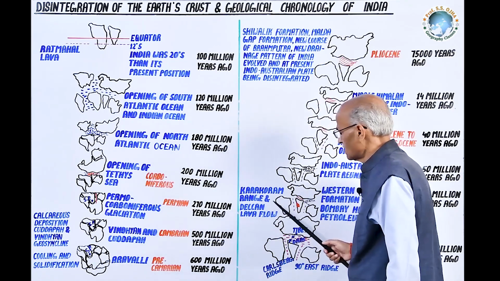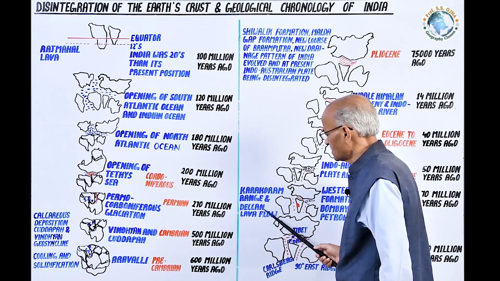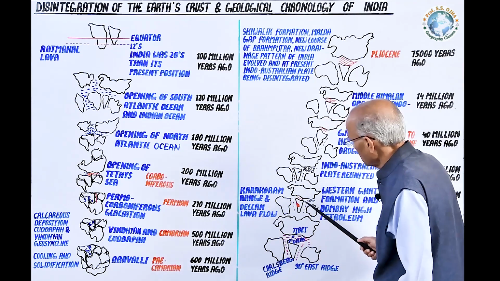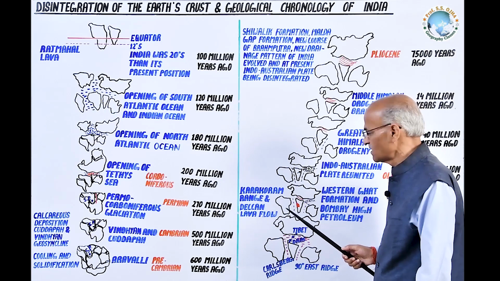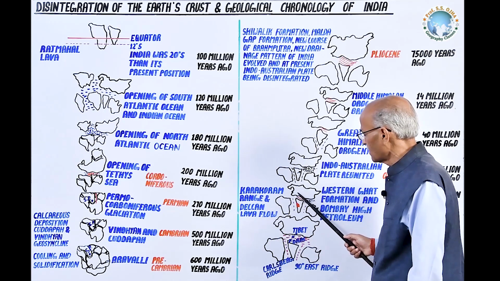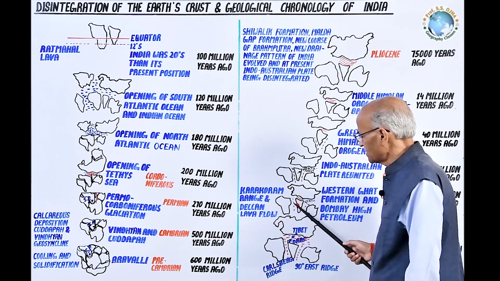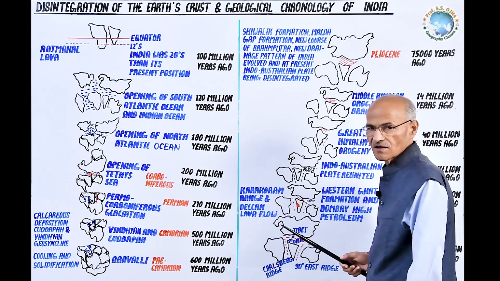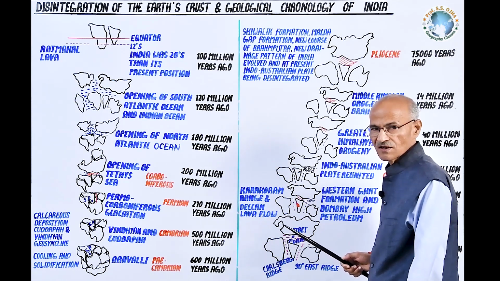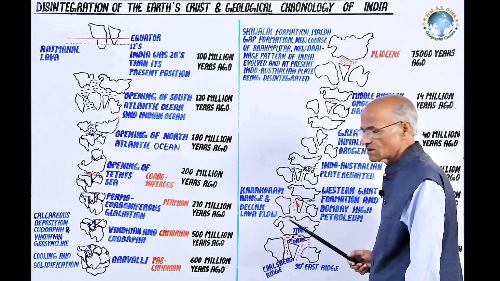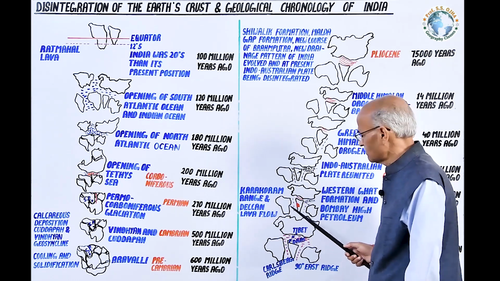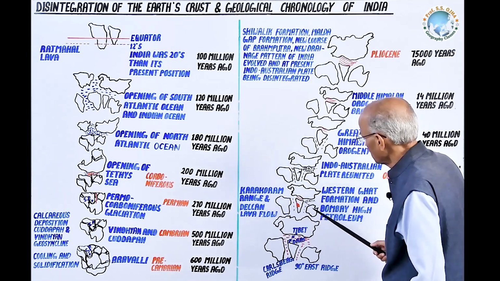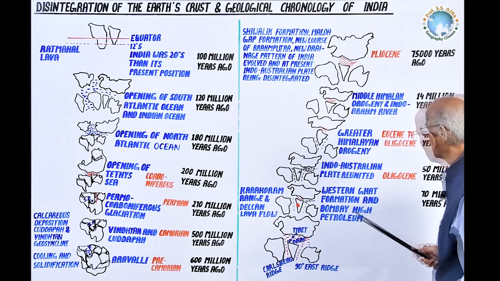And the third incident that took place is the Deccan lava flow. These three occurred simultaneously: the origin of Karakoram, the subsidence of the Arabian block, and at the same time the fracture in the plateau region, especially the Maharashtra region, was renewed, and out of that fracture the volcanic lava deposit, especially in the Cretaceous and Eocene period, occurred.